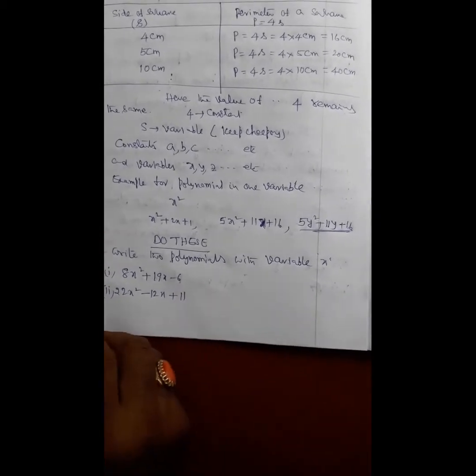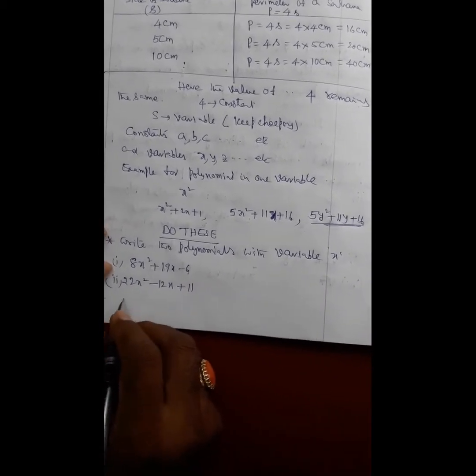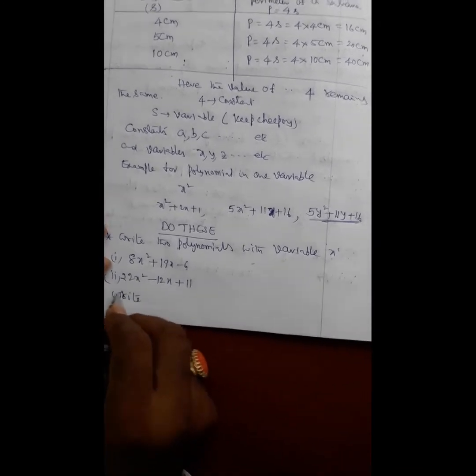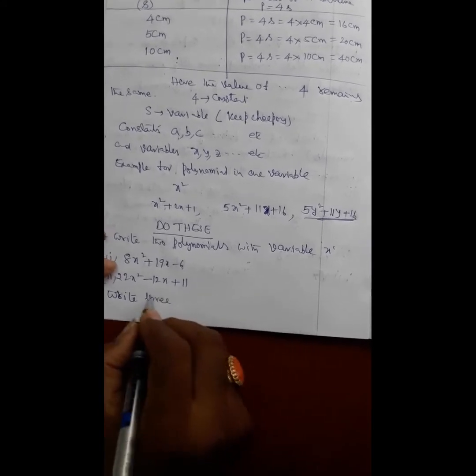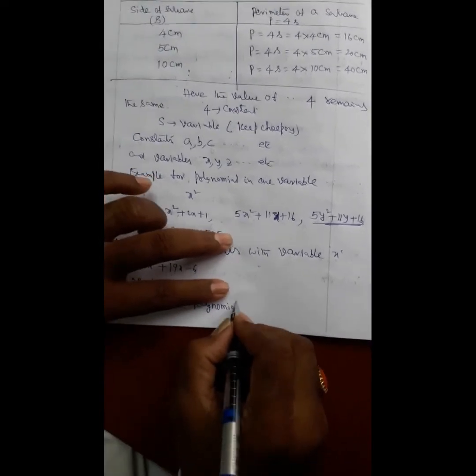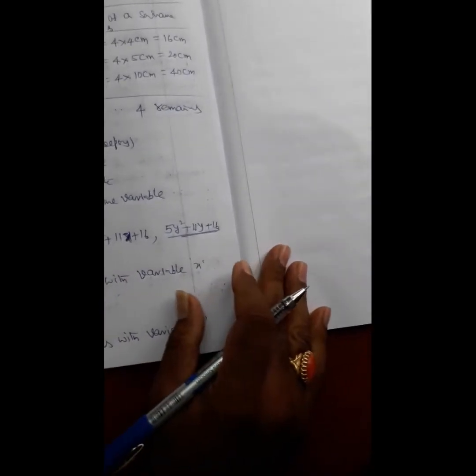And another question is given: write three polynomials with variable y. In place of x, we have to write y, or give other examples. That is the solution. Write three polynomials with variable y.